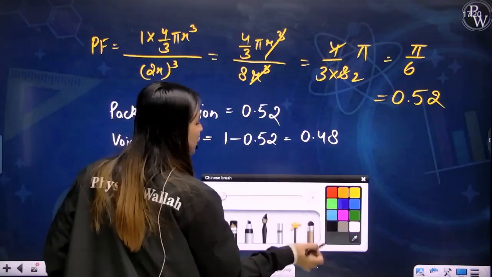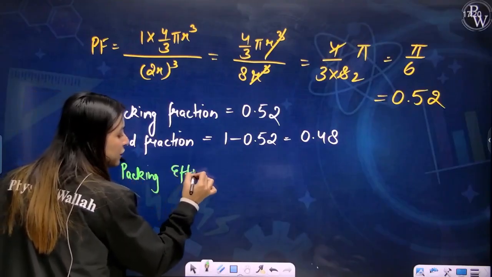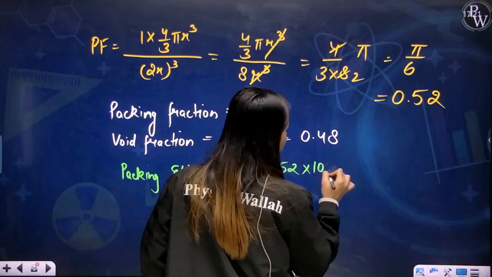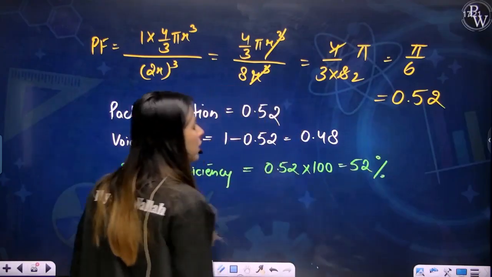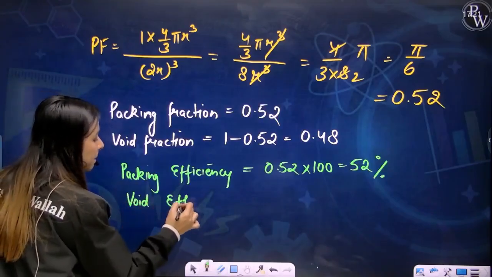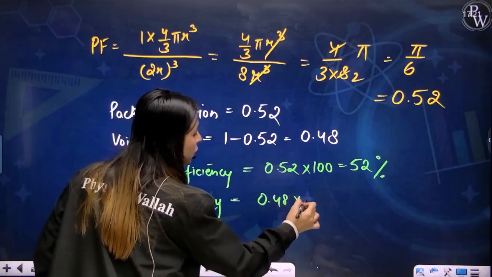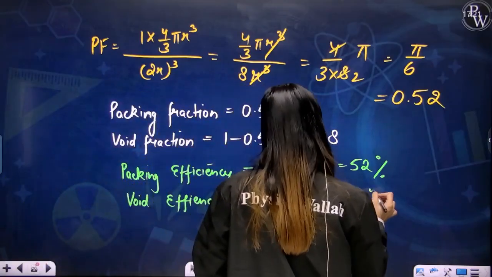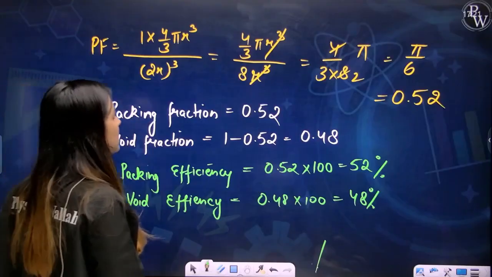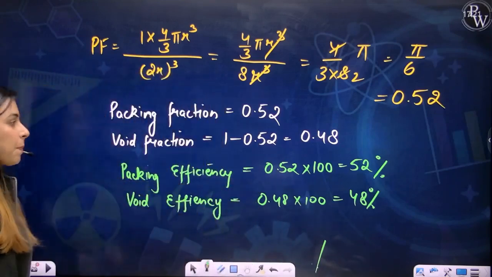You also come across a few names like packing efficiency. If you are ever asked packing efficiency, what you have to do is just multiply 0.52 by 100 and 52% will be your packing efficiency. And what would be your void efficiency? This would be 0.48 into 100, which is 48%, nearly. These are the near values. So you are generally asked such questions, and this is how you use a relation and calculate the packing fraction for a unit cell. I hope you're clear with this.